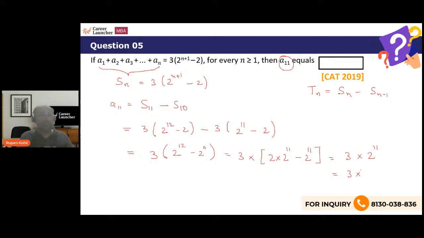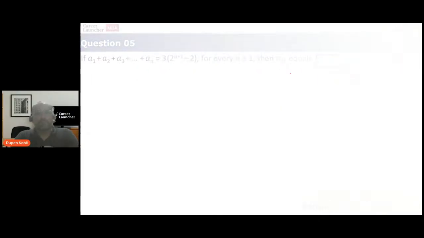2 power 10 is 1024. All of us should know that. So 1024 is 2 power 10. Twice of that, 2048. Thrice of 2048, 6144. That's the answer, right? Sn is given. Any value of the term we can directly find. Right? Just numerically we had to compute the 11th term. So sum till the 11th term minus sum till the 10th term is the 11th term. Isn't it? Okay, let's see the next one.